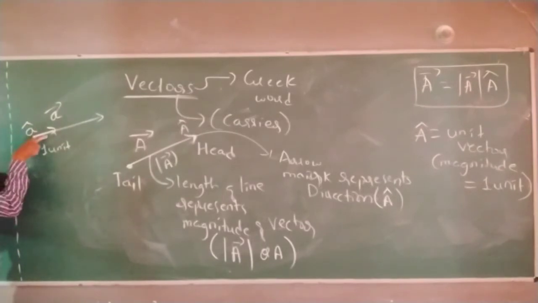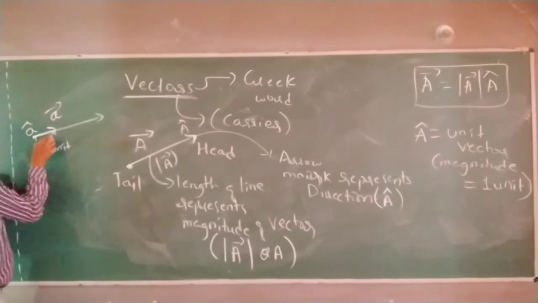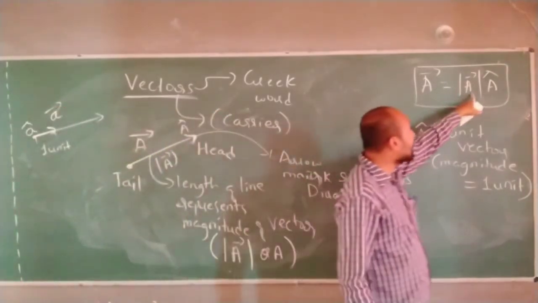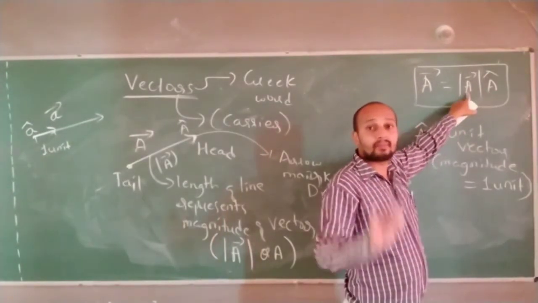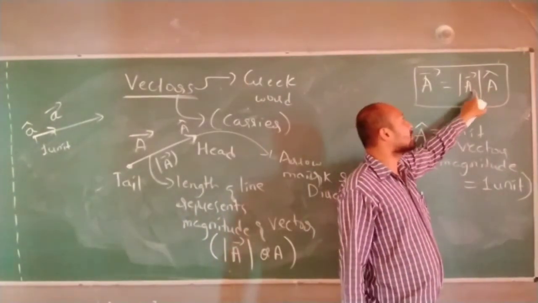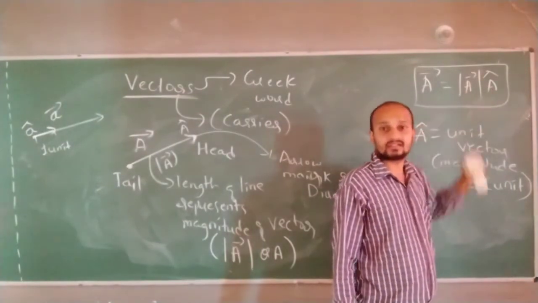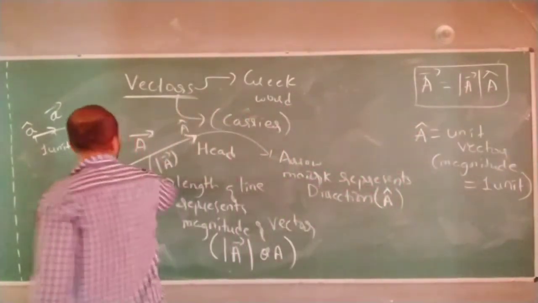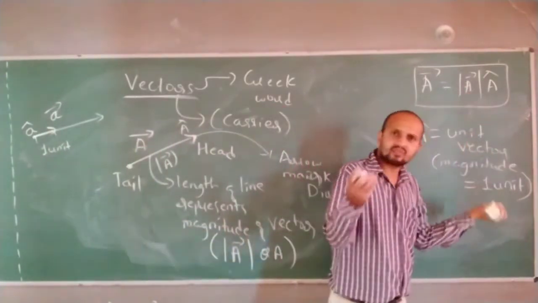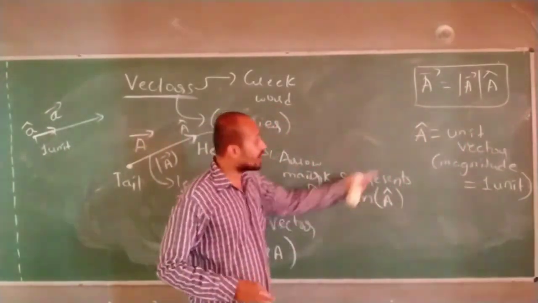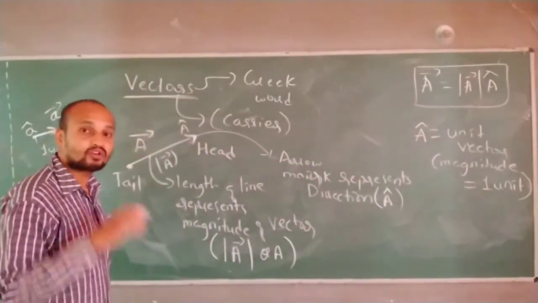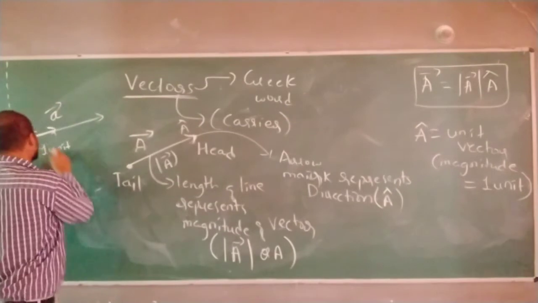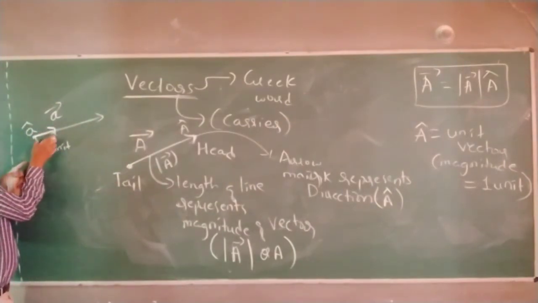A cap. Its direction is what I am considering, because if I multiply any magnitude value to this vector, this value remains the same and it only represents direction. Correct? 1 into any value of mod A is mod A only. That is why A cap is a unit vector. Why am I keeping A cap here? I am keeping A cap to show the direction. This is the direction of vector A.